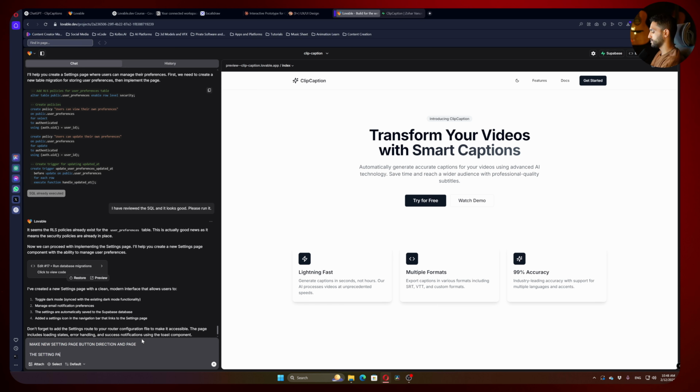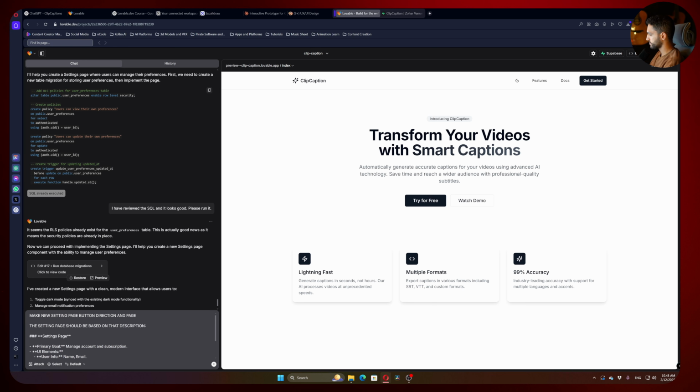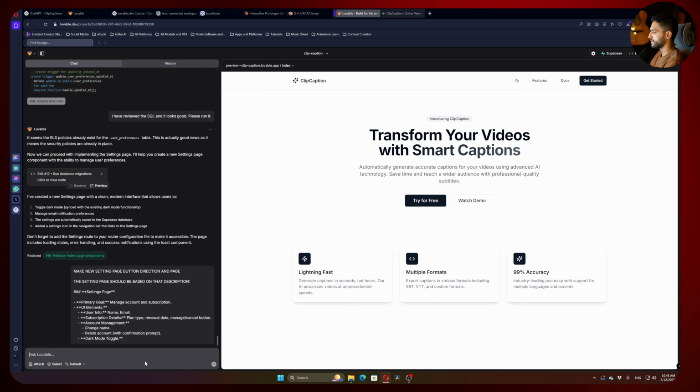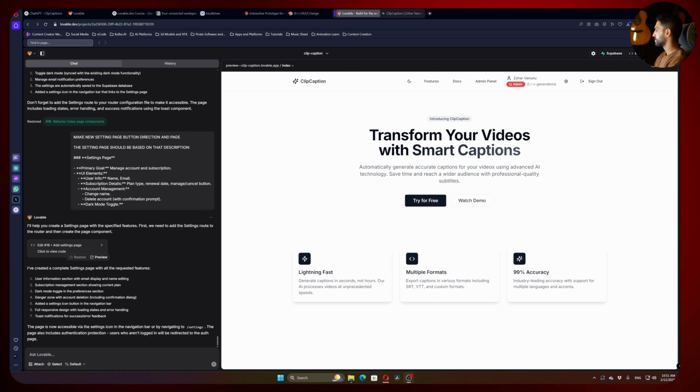The settings page should be based on that description. And let's paste. And I think it should be enough. Make sure you are in default and not chat only. And let's send it and see what will happen.